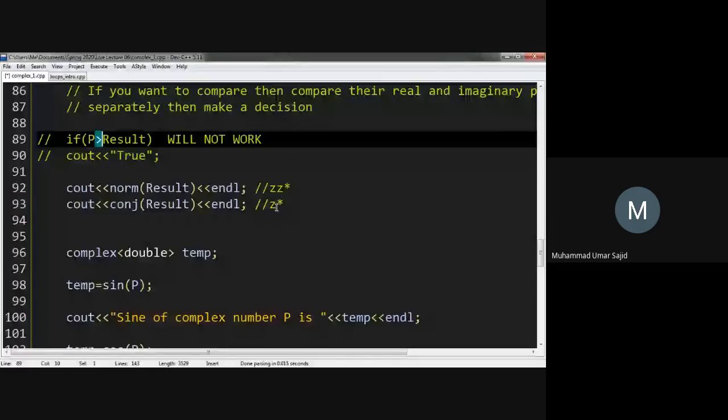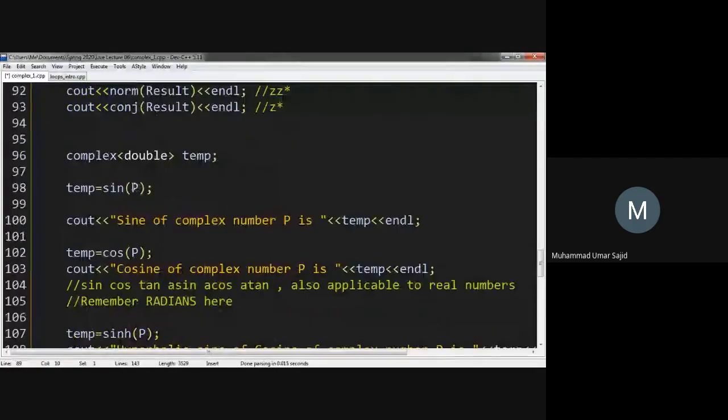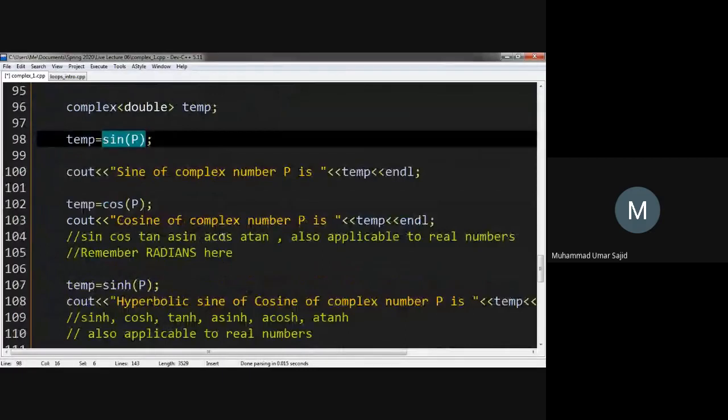Okay, complex double temp. You can also use the trigonometry functions. These trigonometry functions are defined for both real numbers as well as complex numbers. If you're passing the argument as a complex number, the return value of the function would be a complex number. If you're passing the argument as a real number, the return value would be a real number. Similarly, if you want to use cos of this, and if you want to take the inverse sine in the calculator,